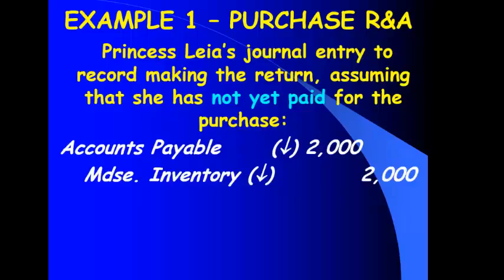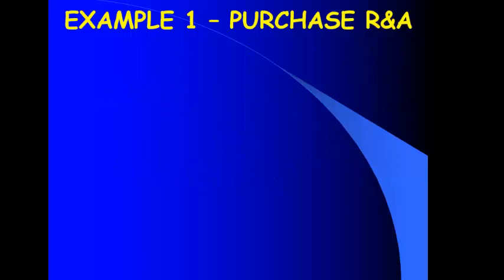Inventory is an asset, and it goes down then with a credit. So let's debit accounts payable to make the liability go down, credit merchandise inventory to make the asset go down. How about if I had already paid for that merchandise? I've already paid for it, and now I return it. Will they give me my money back? Well, yes, they will.